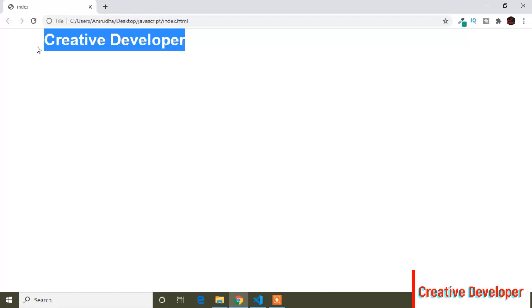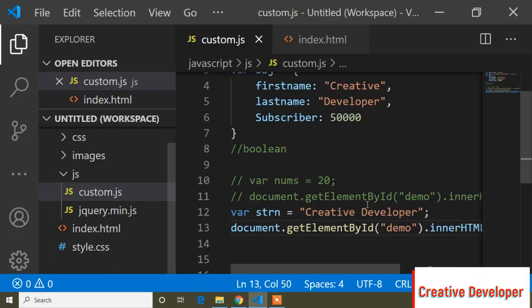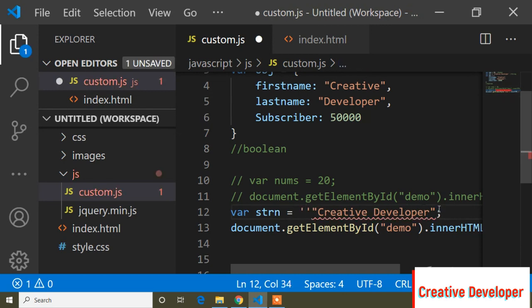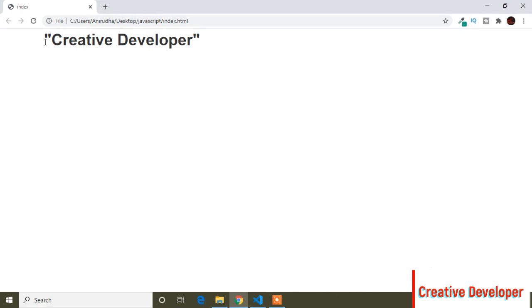And now guys, suppose I want to print here double inverted comma within double inverted comma. So now how can I do it? If I want to print this string value within double inverted comma, here I have to write this string value within a single inverted comma, and now if I go to the browser, you can see now I can print this with double inverted comma, and now I can print the string value with single inverted comma.